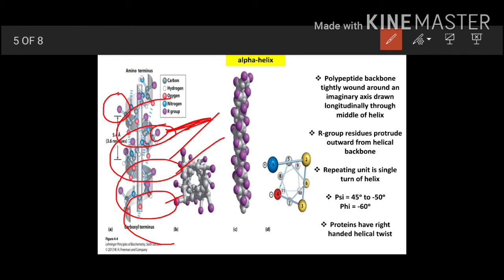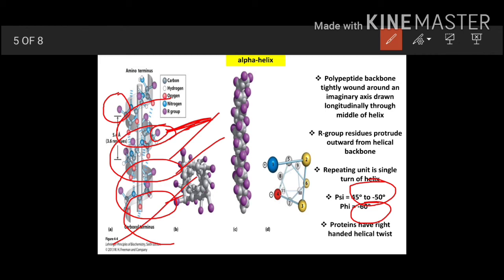Now the psi for the alpha helix is 45 to minus 50 degrees and the phi allowed is minus 60 degrees. In the Ramachandran plot, the alpha helix conformation will be allowed when you have a psi angle between 45 to minus 50 and a phi angle of minus 60. Only within this torsion angle range will the alpha helix structure be possible.